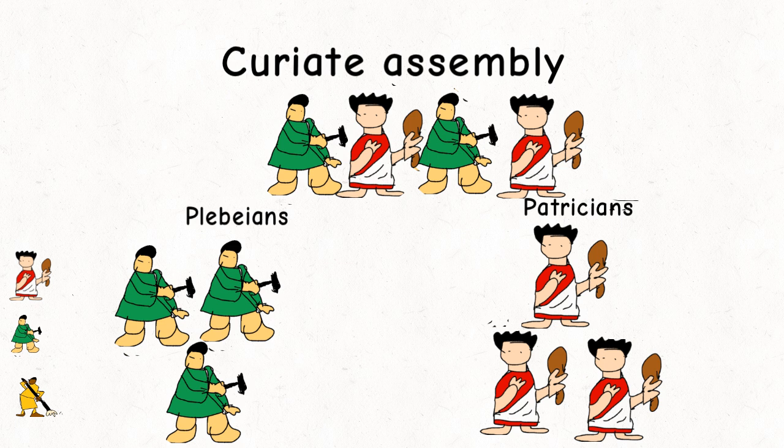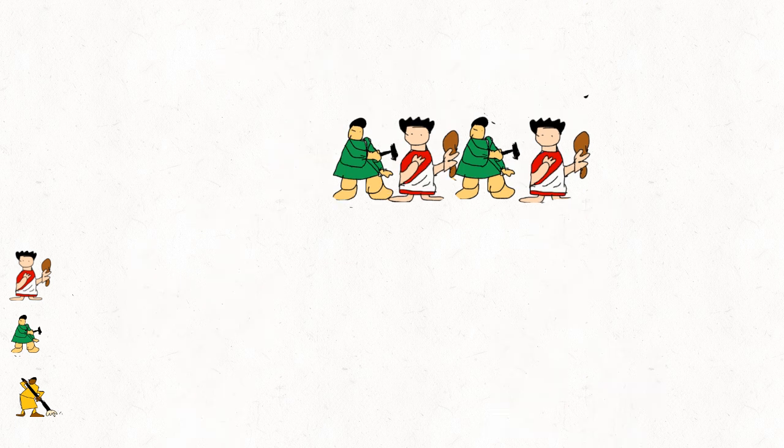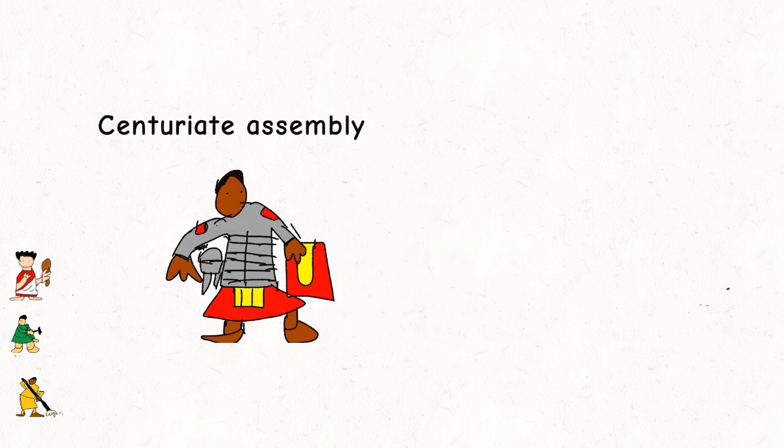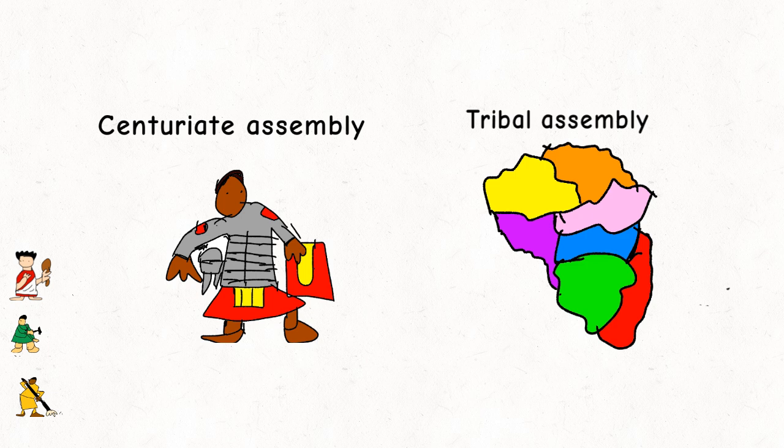During the monarchy era of Rome, it was an important assembly, but as the centuriate and tribal assembly came in handy, the importance of the curiate assembly declined. The curiate assembly was replaced by 2 types of popular assemblies, the centuriate assembly and the tribal assembly. The centuriate assembly was initially organized based on centuries or military units. The tribal assembly was organized based on tribes, which were geographical divisions.